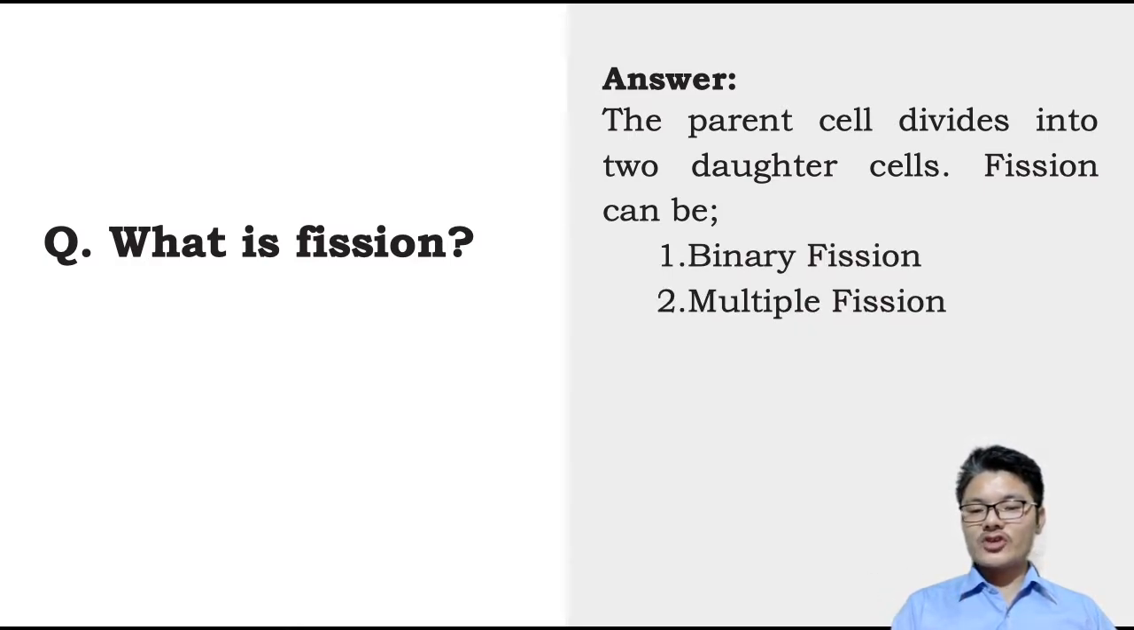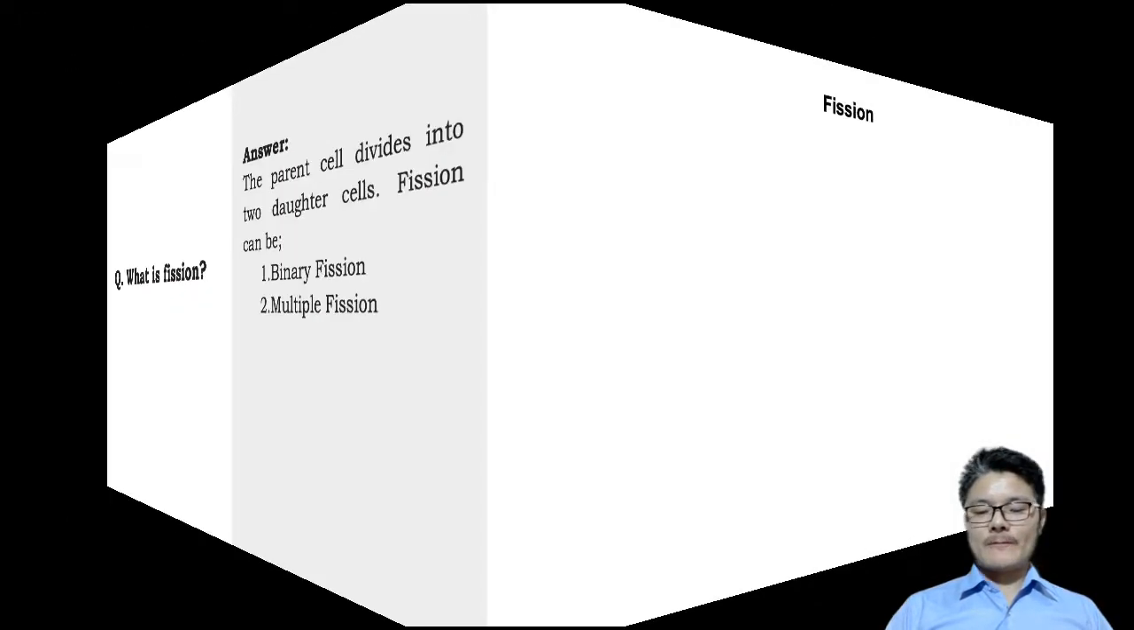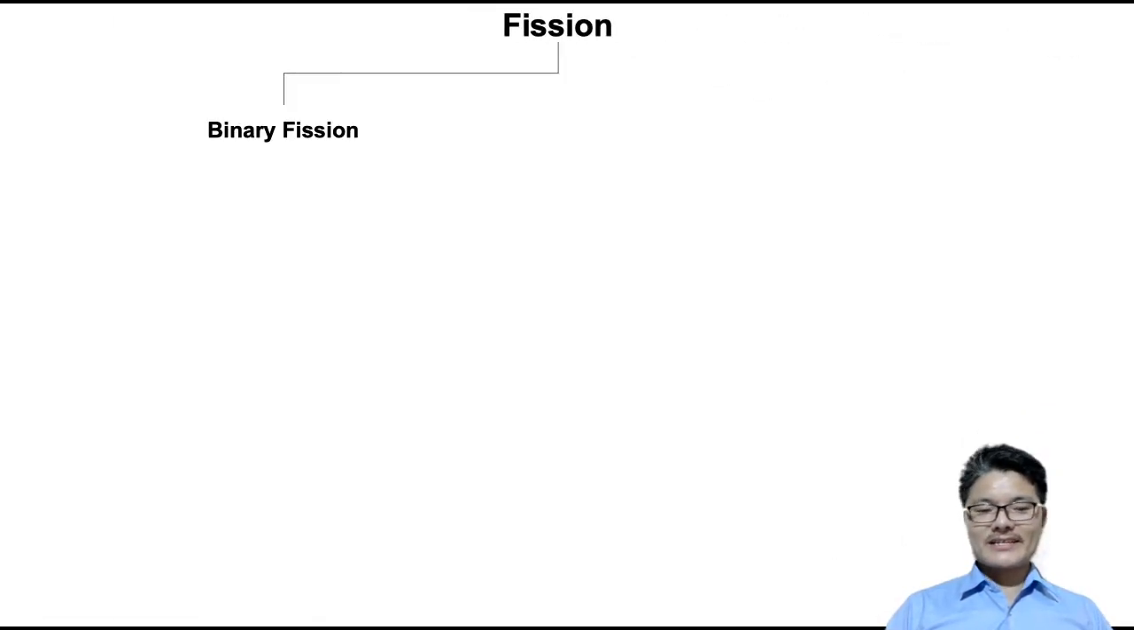In binary fission, bi here refers to two. There is formation of two daughter cells from a single parent body or cell. From a single cell, there is formation of two daughter cells, and that is called binary fission. If the single parent body is dividing into many cells, then it's called multiple fission. Now let's discuss in detail.